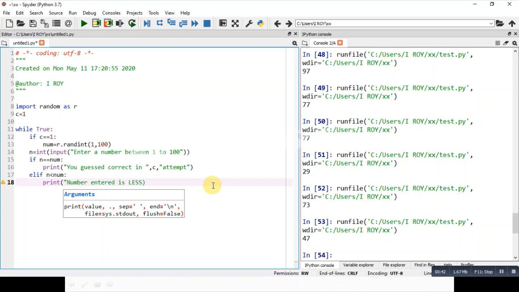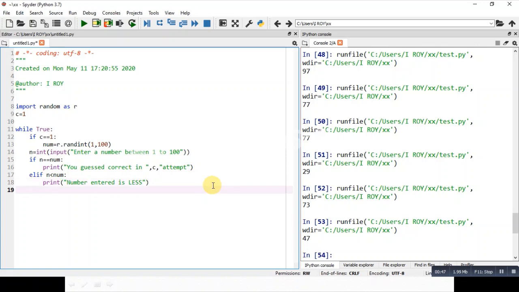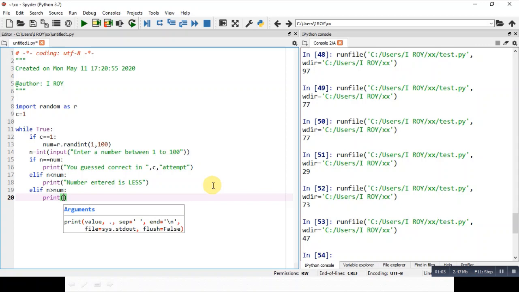Now another possibility is there, that is elif n is greater than the number, then what will happen? We'll again print a statement here, and that is: number entered is greater. Okay.